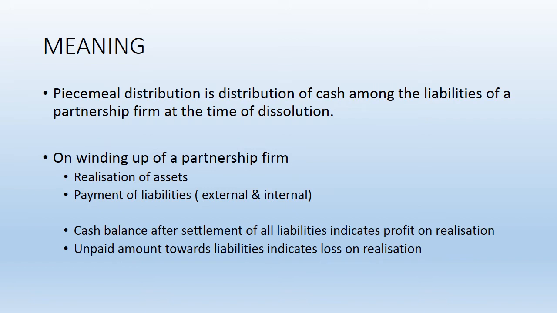The first part is that partners need to sell the assets and realize the cash, and the second part is that there should be proper distribution of the cash among various liabilities. At the end, if there is surplus cash, this is profit on realization, which is shared by partners as per their ratio. Similarly, if there is shortage of cash, it is loss on realization. Again, sharing should be the same.